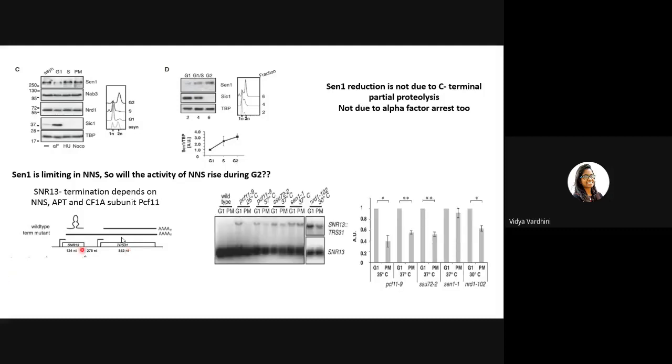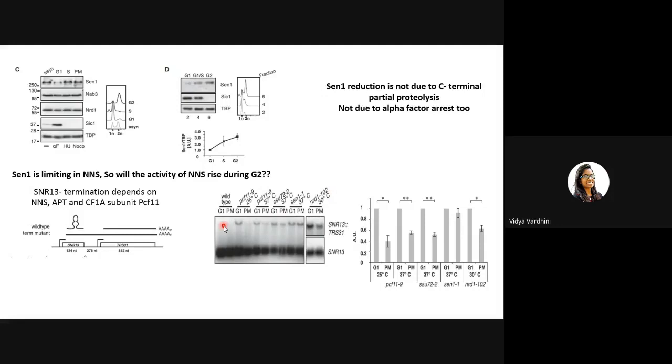So they've taken different types of cells: wild type cells, PCF11 temperature sensitive mutants, SSU, which is a mutant of APT, then a SEN1 temperature sensitive mutant in which SEN1 itself is faulty, and then an NRD1 temperature sensitive mutant.